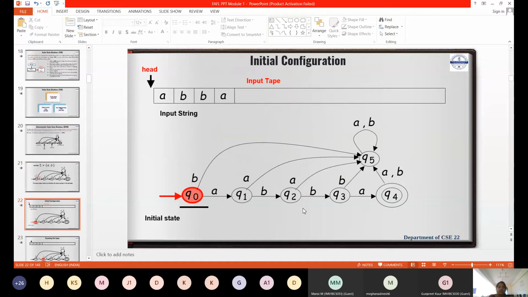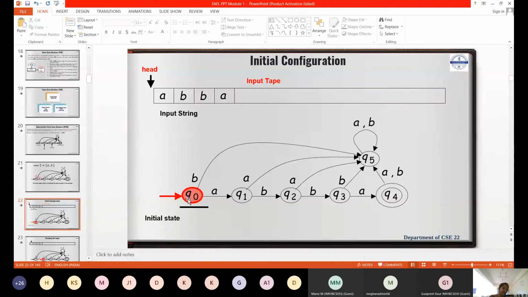There is nothing much beyond this. Okay, so this is your input string. I haven't seen this page earlier. Now ABBA is there. That is the input string. Whether this is acceptable by the machine or not, you know that.